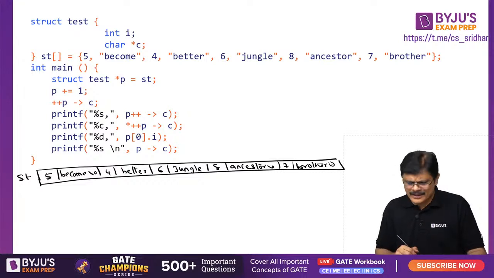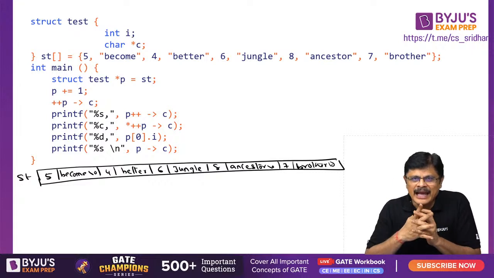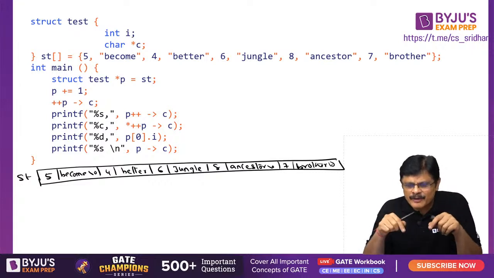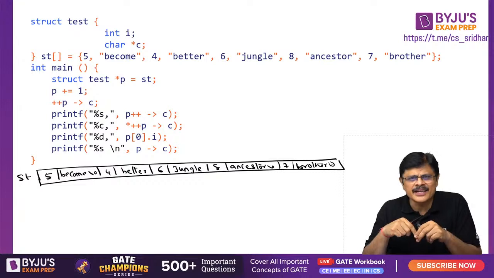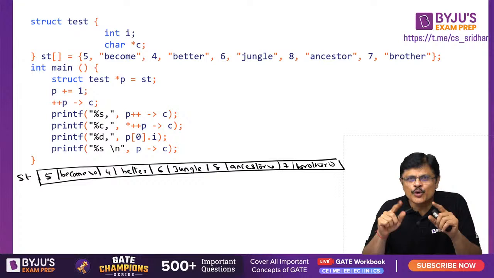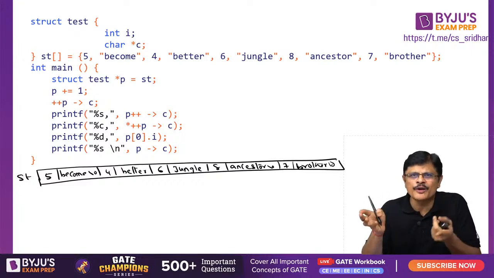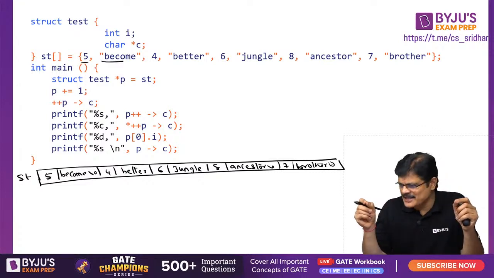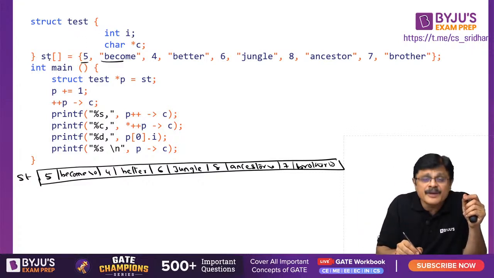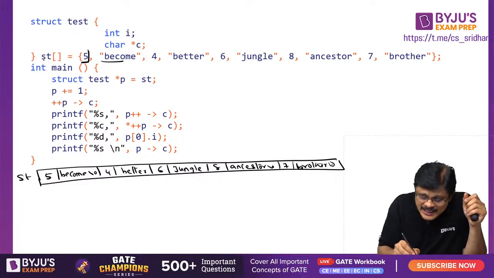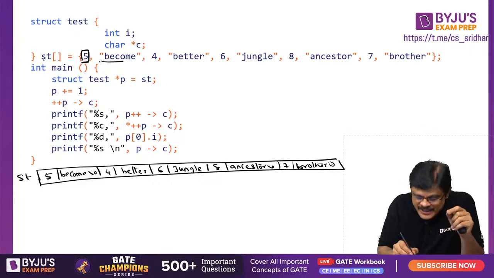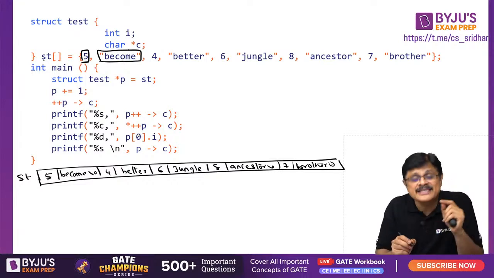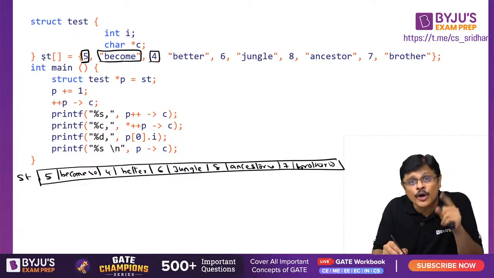You can try that way, sir. In array elements, this one also you can write, there is nothing wrong. Based on that, it will be taken like that, because for a one dimensional array you don't use the curly brackets to separate the elements. If you want, you can write that, but for a one dimensional array it is better to write all the elements separately, my dear friends. And based on the type of the variables, this refers to st0.i, this refers to st0.c, and this refers to st1.i, this refers to st1.c, my dear friends.